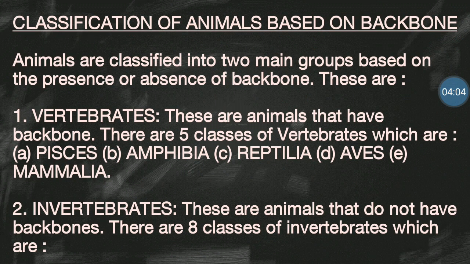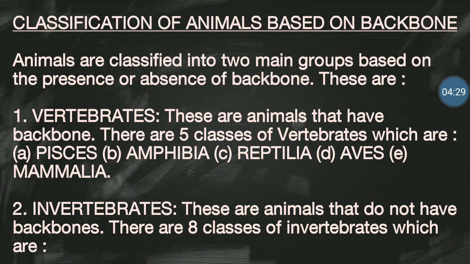Now, based on the presence or absence of backbone, animals are actually divided into 2. Is that clear? Number 1 is vertebrates, and then number 2 is invertebrates. Vertebrates are animals with backbones.